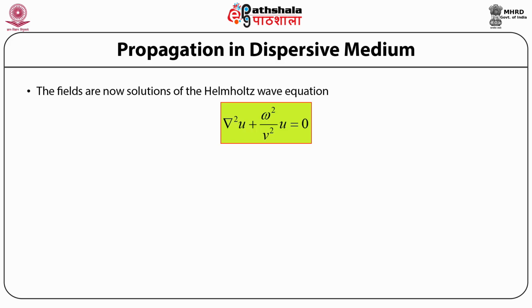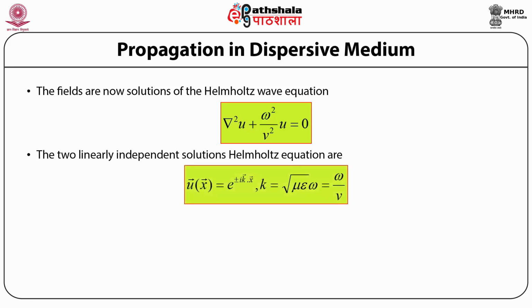now the solution of the Helmholtz wave equation, that is denoted by this form, and the two linearly independent solutions to these Helmholtz wave equation can be written as the vector u as a function of position vector x is equal to exponential to the power plus minus iota times wave vector k dot position vector x, where the dot represents the dot or the scalar product between the wave vector and the position vector. Further, the wave number k is again given by the formula omega times under root of mu times epsilon, and this is equal to omega by v.